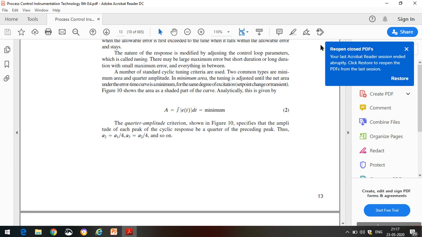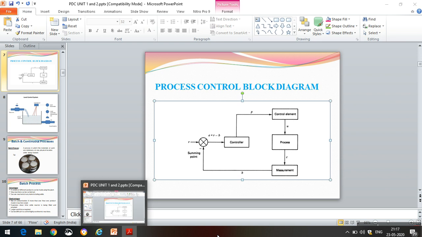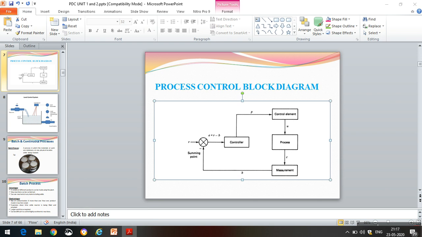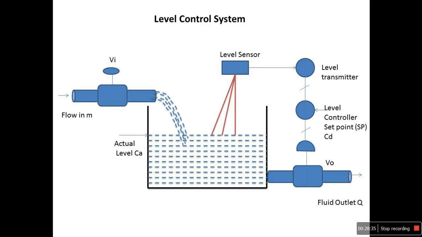And in this first unit, the other major topics which we have to discuss, as per our syllabus, are batch and continuous process, and interacting and non-interacting system. So in this session, I would like to give a brief idea about what is batch and continuous process. In the next video, I am going to explain in detail about the interacting and non-interacting systems.